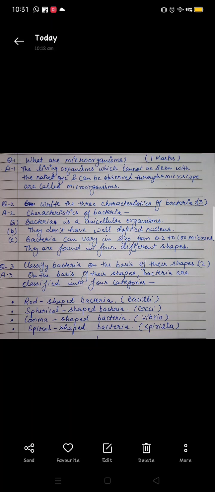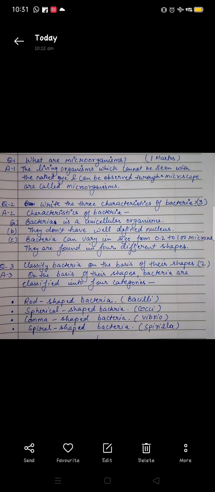First question: What are microorganisms? 1 mark. Answer: the living organisms which cannot be seen with the naked eye and can be observed through a microscope are called microorganisms.